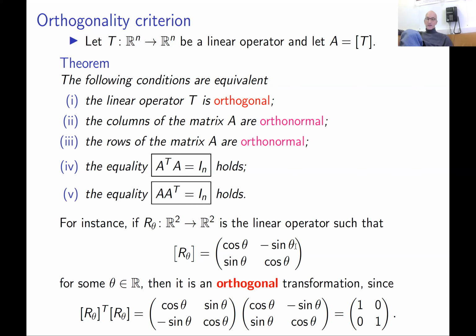And you can check that it's orthogonal. How to check using this theorem? You just multiply this matrix by its transpose, and you see that you get the identity matrix. Here you use only one trigonometric identity: cosine squared plus sine squared equals 1.